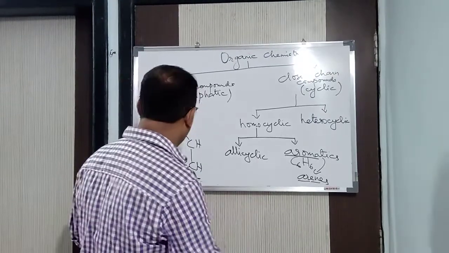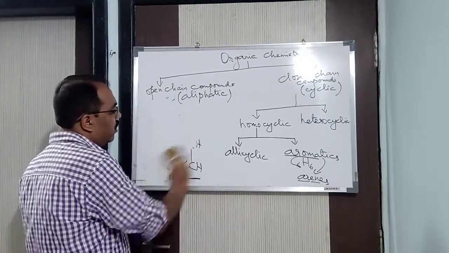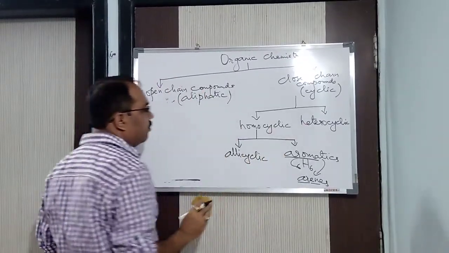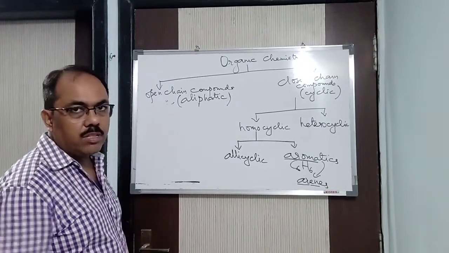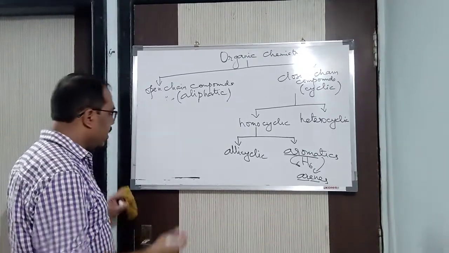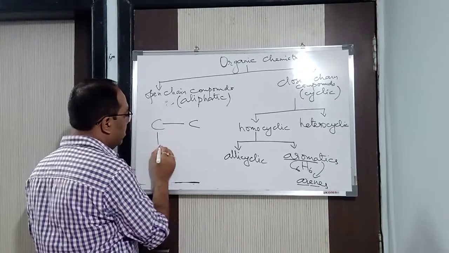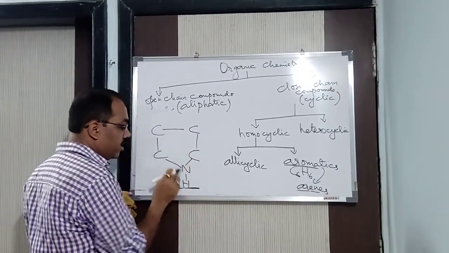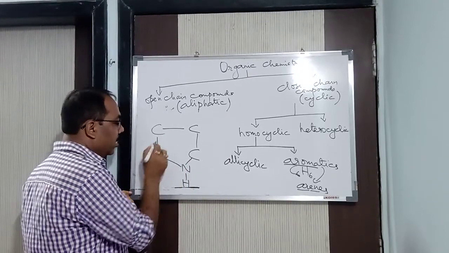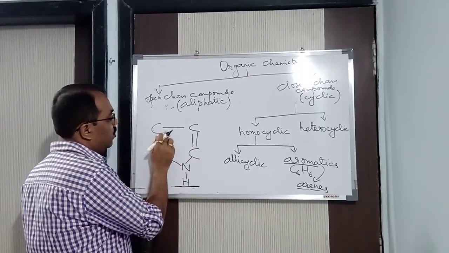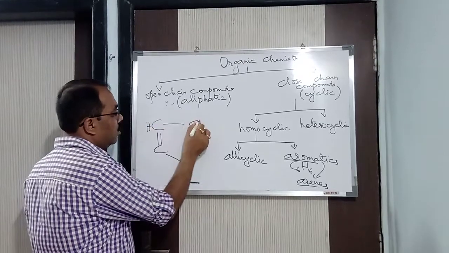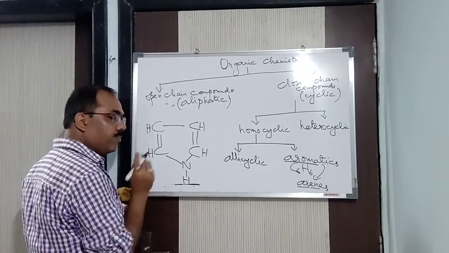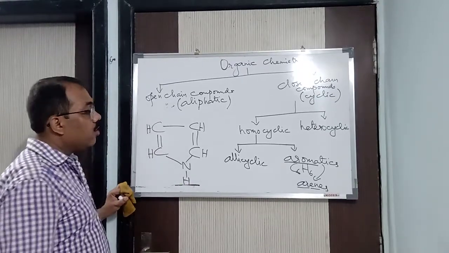Now next we are coming to heterocyclic compounds. Heterocyclic means, the word itself says, that apart from carbon and hydrogen atoms in the ring, we can have some other atoms also. For example, see here, we can have nitrogen. Nitrogen has how many bonds? 3 bonds, 1, 2 and 3. Now here double, here double. This carbon has H here and H here, and here also H, and here also H.